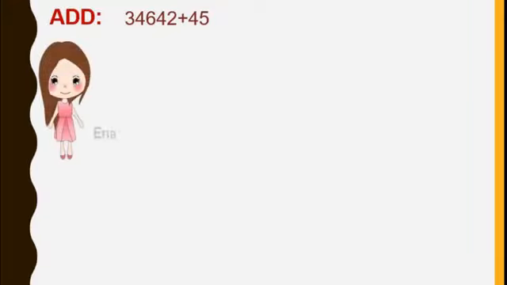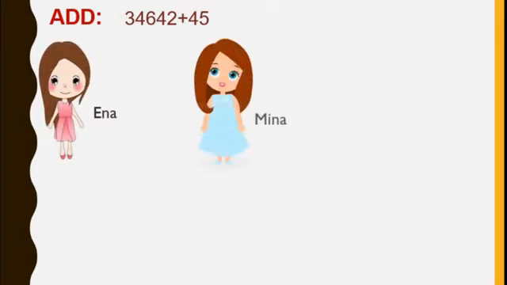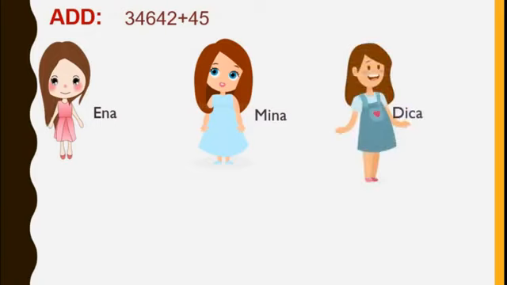34,642 plus 45. Okay, the sum is given. Now here 3 students are there. You will see who are they. Ina, see her. The second one is Mina. And third one is Dika. These Ina, Mina, Dika, 3 students are there and they are going to do this sum. Okay, we will see who will do properly. Okay, we are going to give them 2 minutes, then we will check.